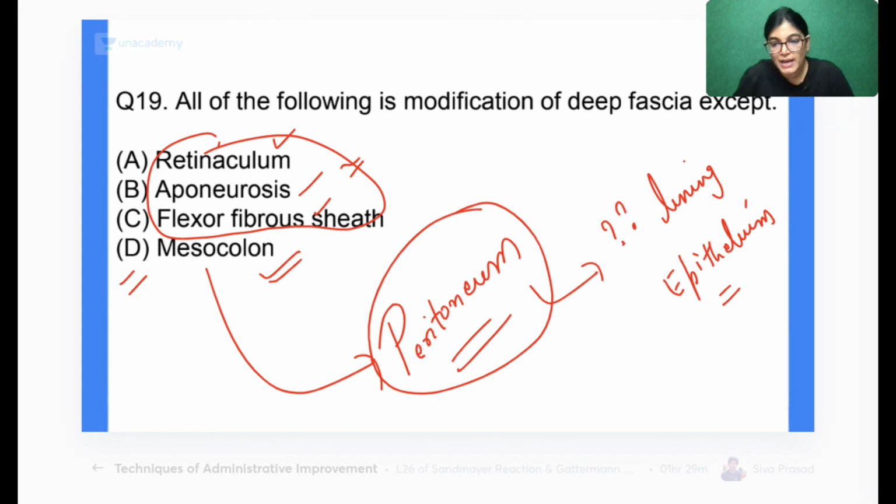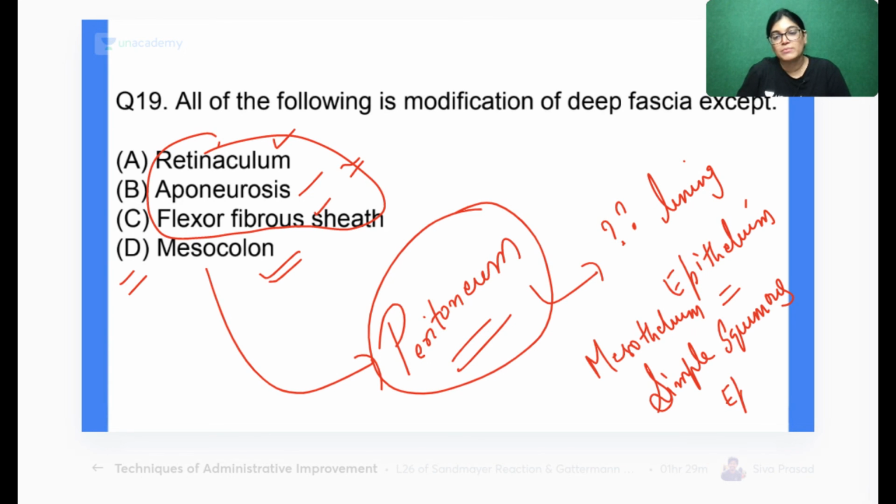So yes, Aisha has given the right answer. It's not simple columnar, and no, it is not cuboidal. Peritoneum is lined by mesothelium. So the lining epithelium is simple squamous epithelium. All of you please write down: the lining epithelium of peritoneum is simple squamous epithelium. So peritoneum has an epithelium lining which is called mesothelium, and the type of epithelium is simple squamous epithelium.